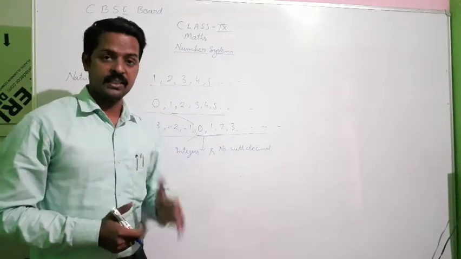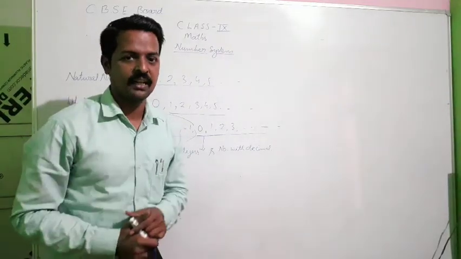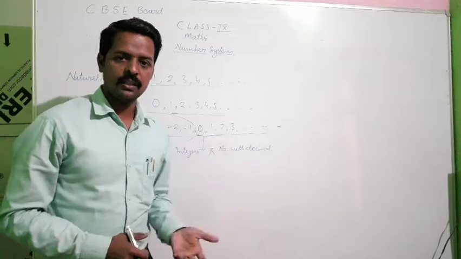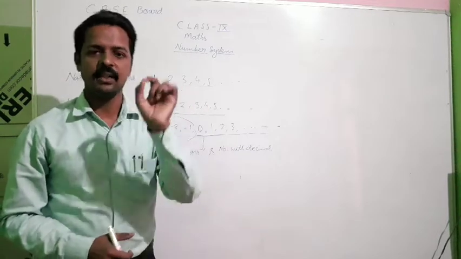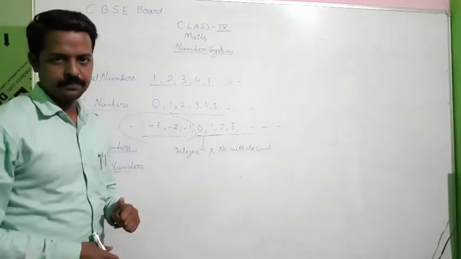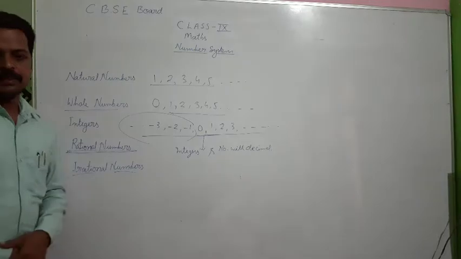When I talk about rational numbers and decimal expansion, you should be clear that the decimal expansion must be terminating, or non-terminating and recurring. The non-terminating non-recurring decimal expansion comes under irrational numbers. So now think about irrational numbers.